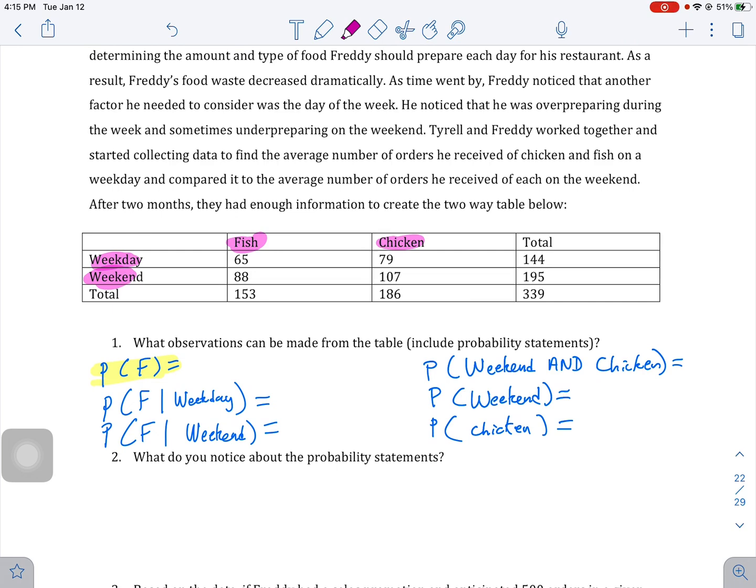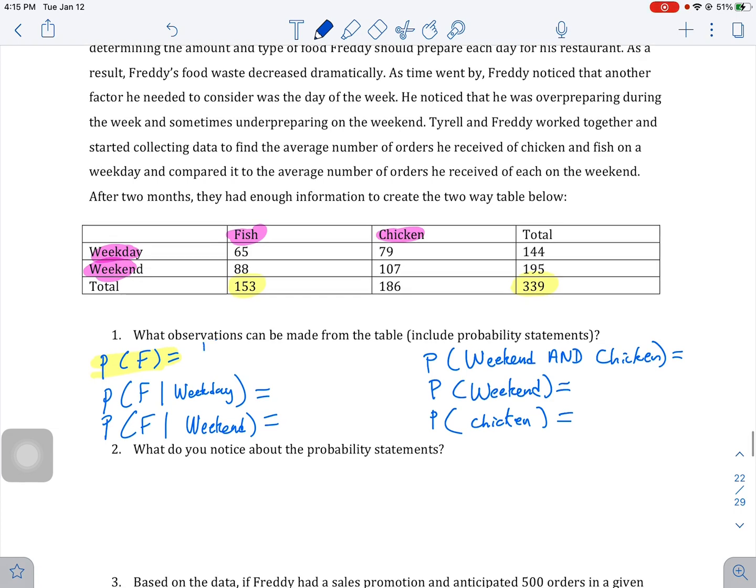So first thing, let's figure out the probability of fish. The total orders were 339. The fish was 153. So we're going to say 153 over 339.